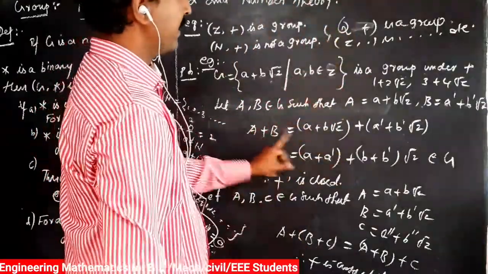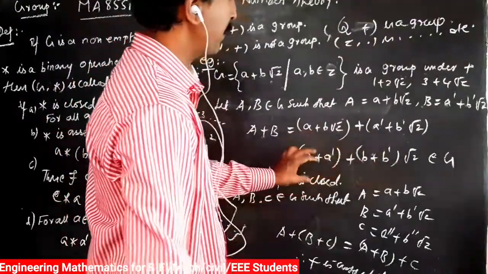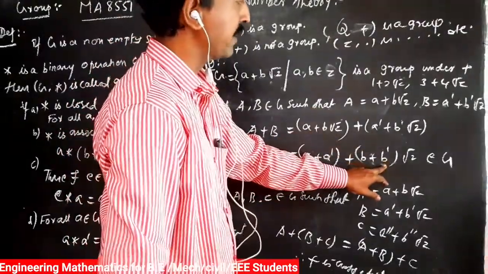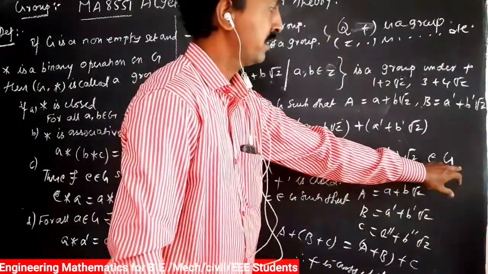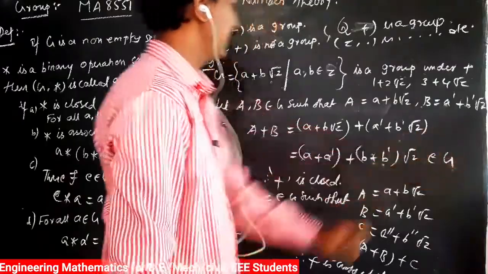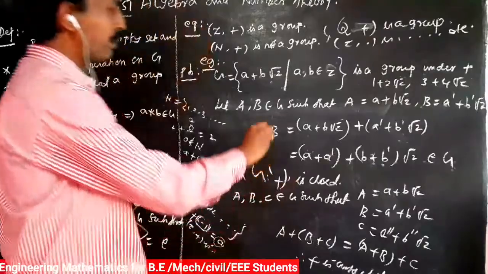So a plus b is adding those two numbers, so a plus b root 2. So a plus b is in Z, and b plus b dash is in Z. So these belong to the set, sorry, the group, is in G. So G plus is closed. So G plus is closed.